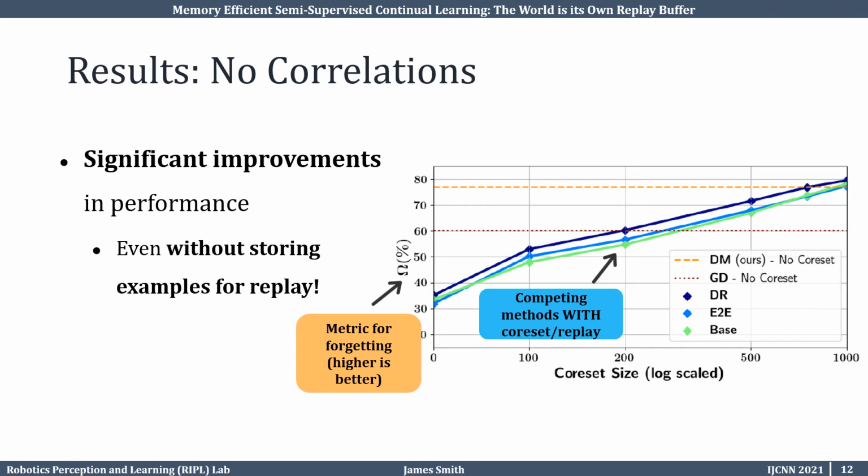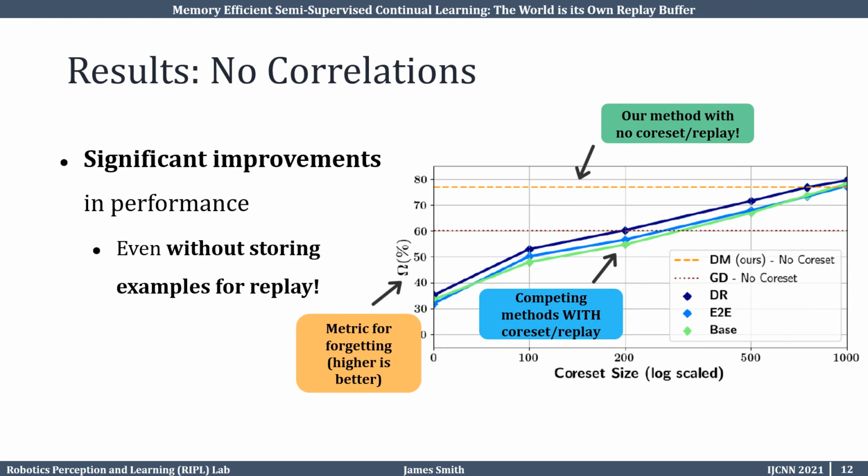Details on these methods can be found in our main text. Importantly, these methods are either designed or adapted for the semi-supervised continual learning setting and represent the state-of-the-art comparisons. In this plot, methods which require a core set are plotted by increasing core set size. Our method and global distillation, which require no core set, are plotted horizontally without a core set.